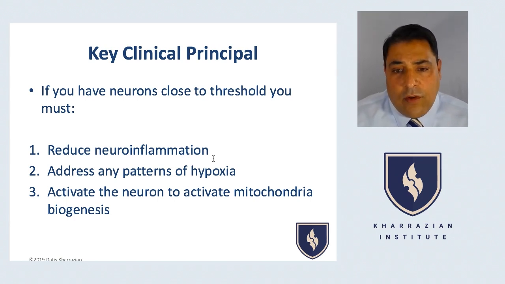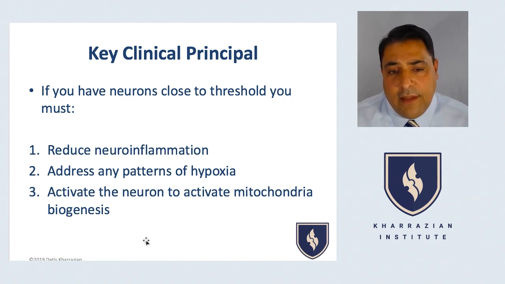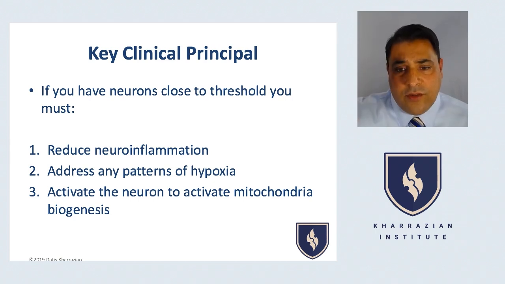And then you have to look for patterns of hypoxia, and we talked about that in great detail. Anemia, respiratory issues, cardiopulmonary issues, poor circulation, because the brain has to have oxygen in order to make ATP. And then at some point, there has to be some activation to the neurons, because even if you totally reduce inflammation and you get oxygen to the brain, and you can add in here getting glucose, stabilizing blood sugar, whether it's ketosis or just management of blood sugar spikes throughout the day.